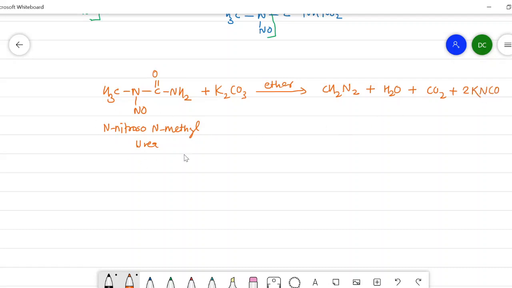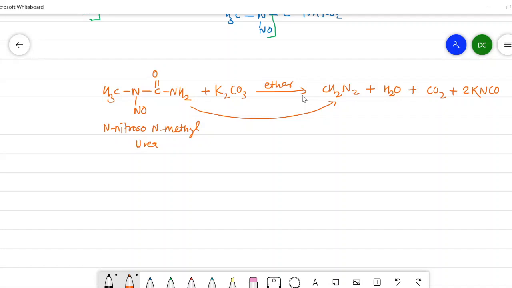In this way, N-nitroso N-methyl urea is converted into diazomethane when it is treated with K2CO3. This reaction is carried out in a kit and it is the simplest reaction for the preparation of diazomethane. So this is all about the preparation of diazomethane.